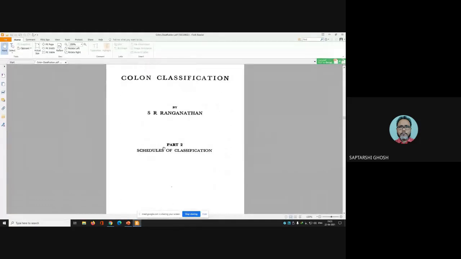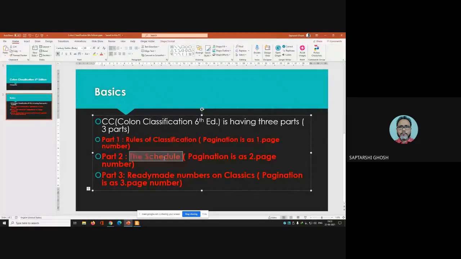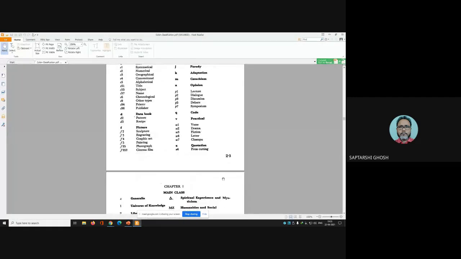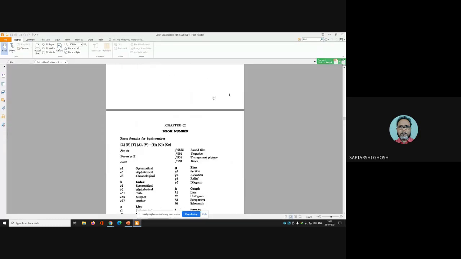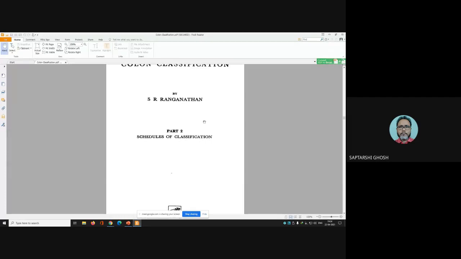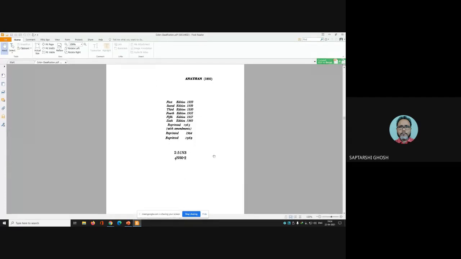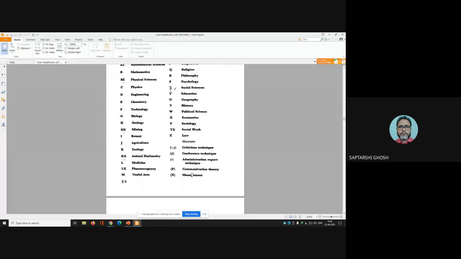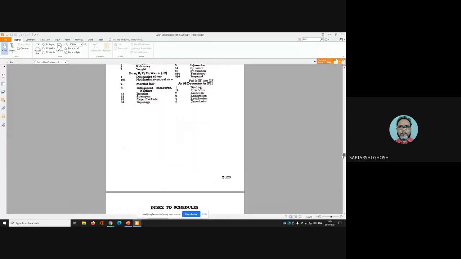Now see, this is part 2, the schedule of classification. The same thing, part 2, the schedule itself. Pagination is like that: 2 denotes part 2. See, 2 denotes part 2. The third page means this page has no number, this is 2, and this page is rather 1. So 2.1, 2.2, and then you are getting 2.3. This is 2.4. And lastly, we have part 3.